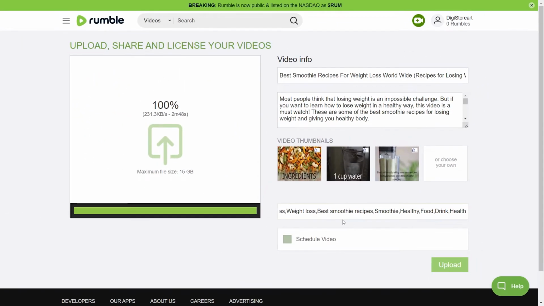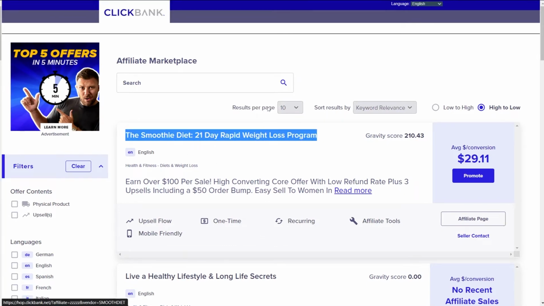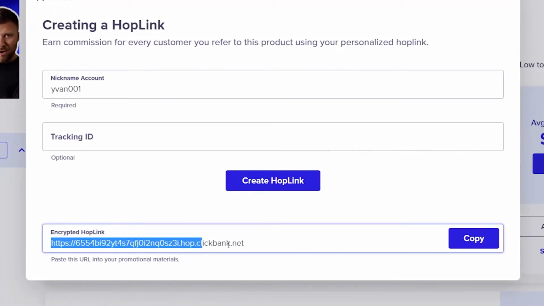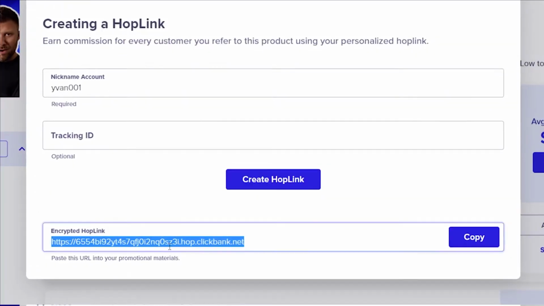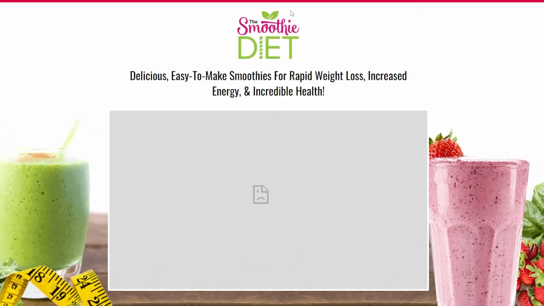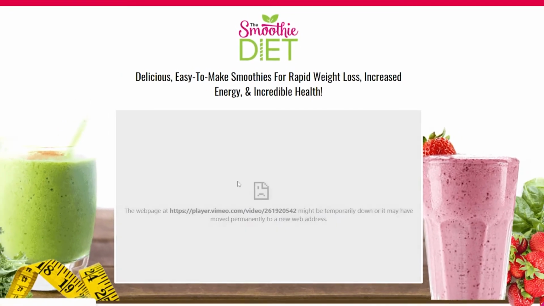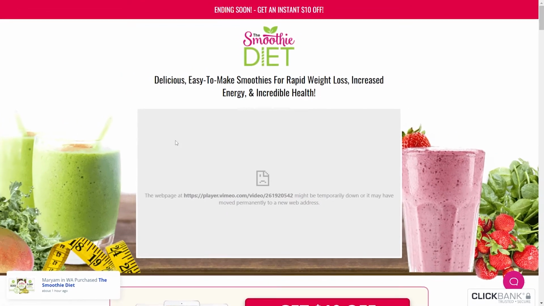Remember that we need to enter our affiliate link. Visiting clickbank.com is necessary. Copy this product's whole title and paste it here as your title. This link over here is your unique link tied to this landing page. Each time someone clicks on this link and purchases this particular 21-day quick weight loss program, their purchase is associated with your affiliate account. As you can see, the full landing page has already been prepared for you.